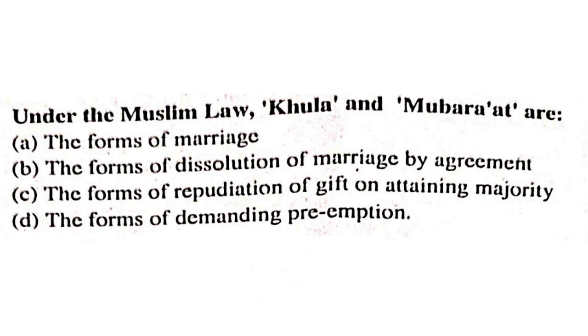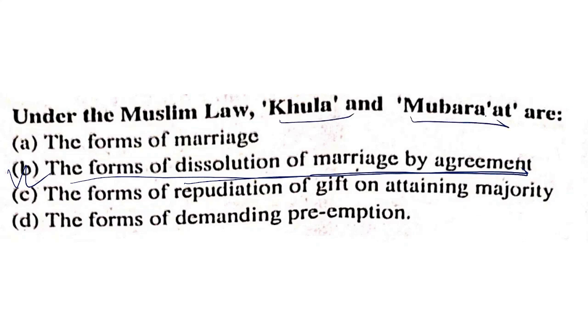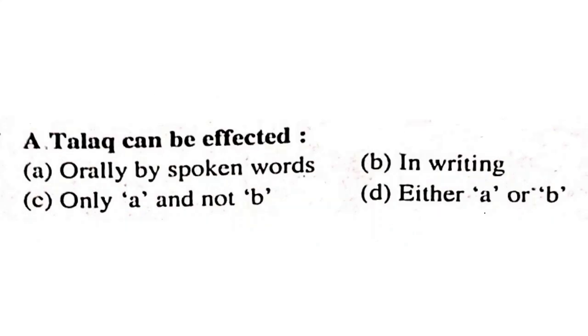Under the Muslim law, khula and mubarat are the forms of marriage, the forms of dissolution of marriage by agreement, the forms of repudiation of gift on attaining majority, the forms of demanding preemption. It is the forms of dissolution of marriage by agreement. Khula and mubarat are the forms of dissolution of marriage by agreement.